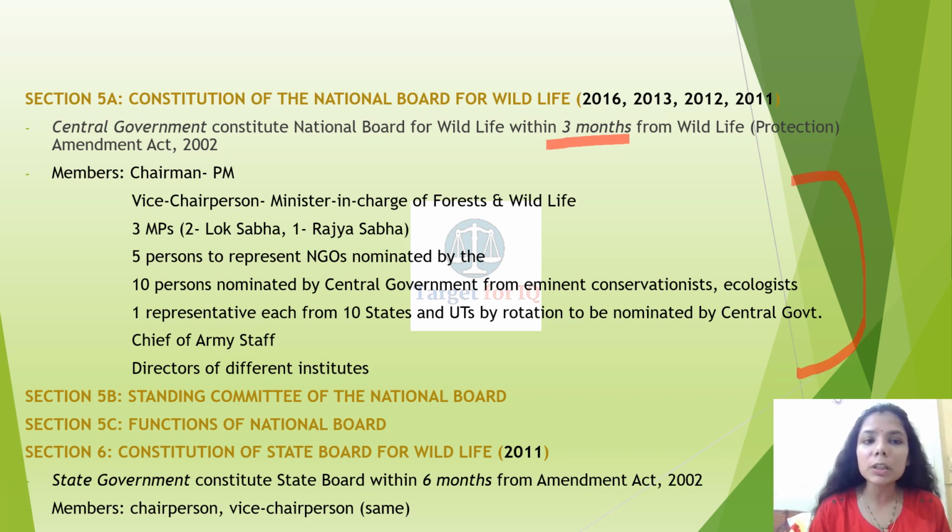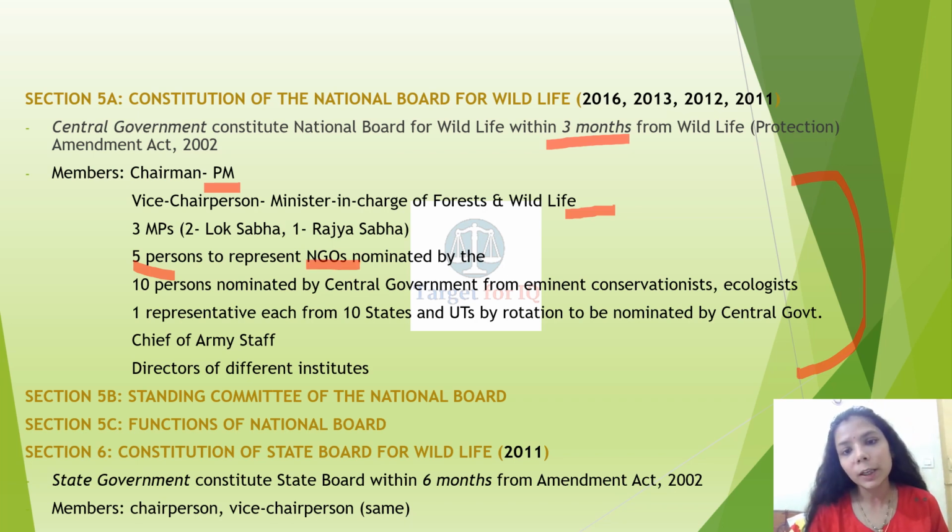The chairman of this board is the PM, and the vice chairman is the minister in charge of forest and wildlife. Please comment who is the minister in charge of forest and wildlife at present. Then there are 3 MPs, which includes 2 MPs from Lok Sabha and 1 from Rajya Sabha, and 5 members to represent NGOs, which are to be nominated by the central government. I have not written that over here, by mistake I left it. Since the board is being constituted by the central government, the nominated members would also be by the central government.